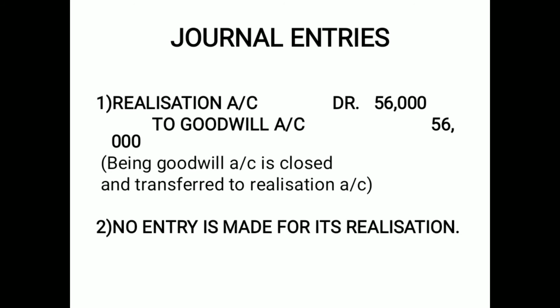So, as I said, assets realize some value. At the time of dissolution, all the assets are required to be closed and sold. So, 2 journal entries for closing, for realization. Goodwill is an asset having 56,000 rupees value. The account of goodwill has been closed with this journal entry. This is the journal entry for closing goodwill account. This can be the journal entry for closing any asset account.